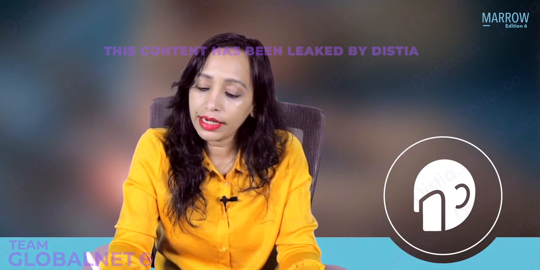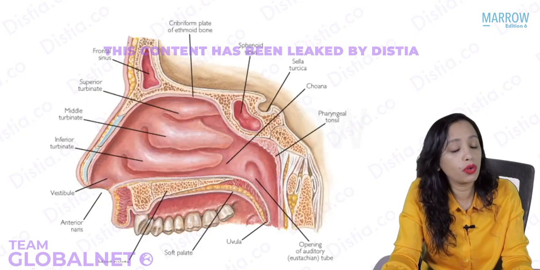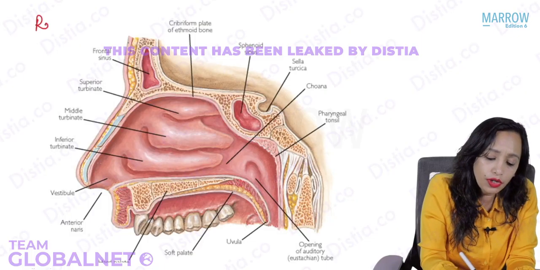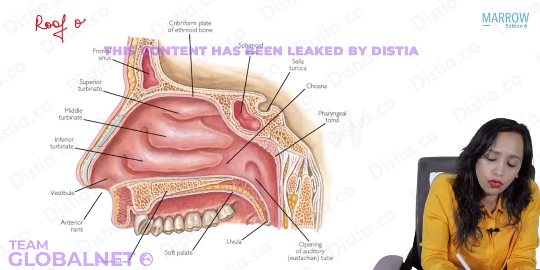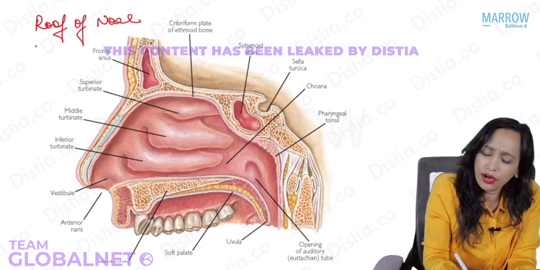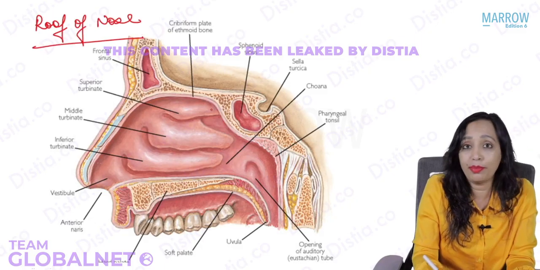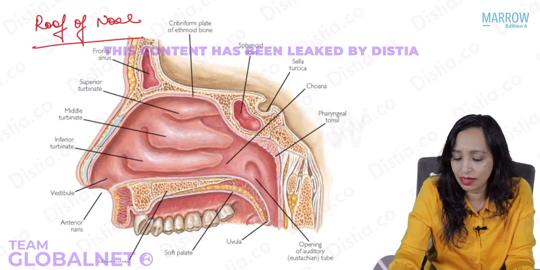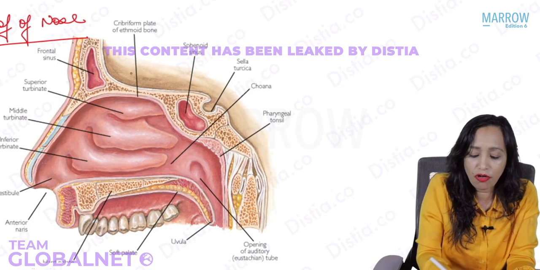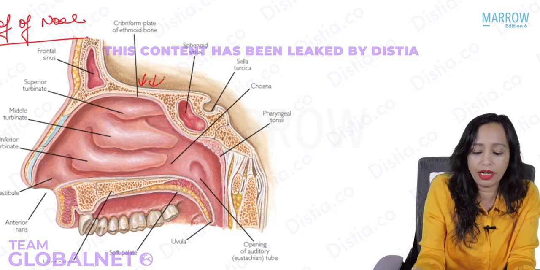Now let us quickly see what the roof of the nose is. You already know that, right? The roof of the nose is the cribriform plate, but that does not complete the answer. The cribriform plate forms the middle part.